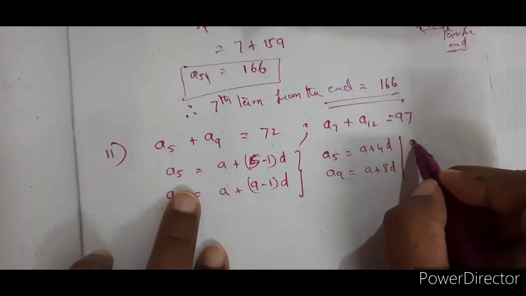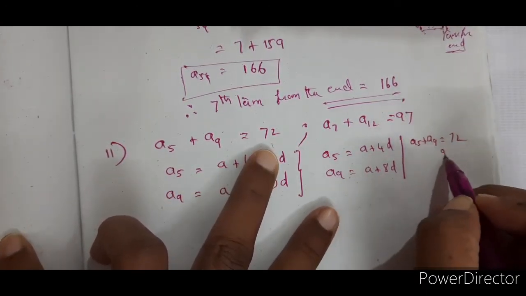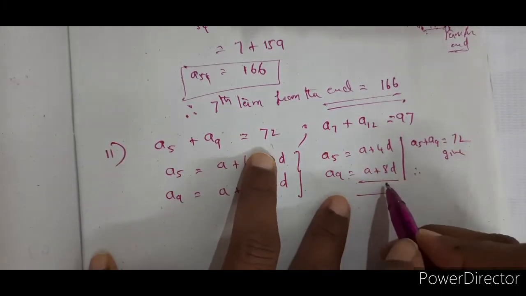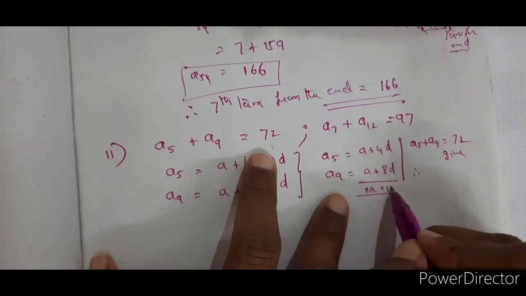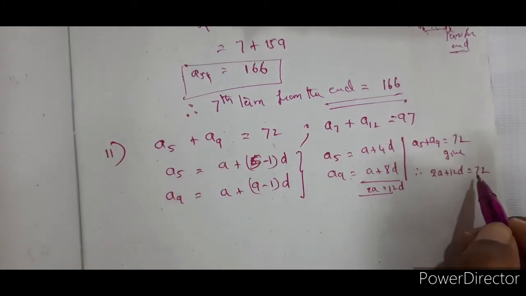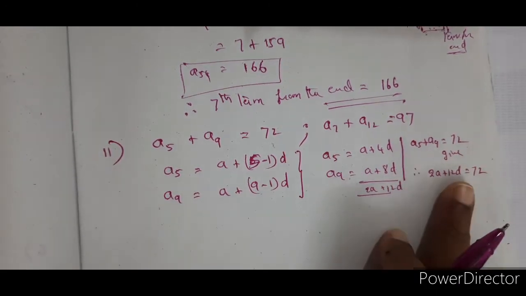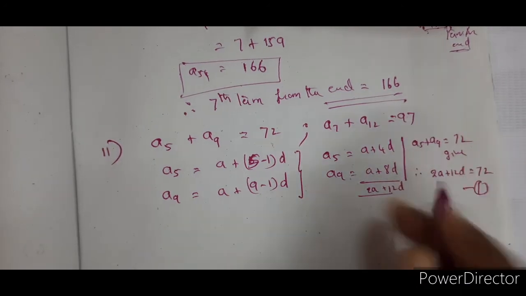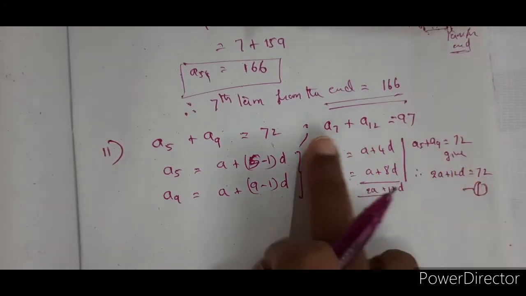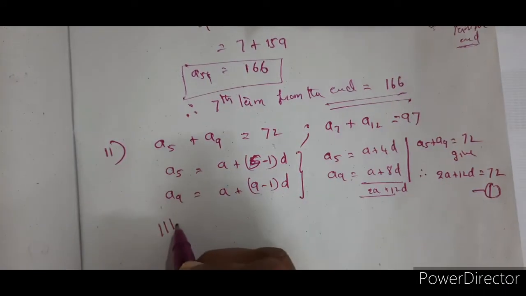And from this, A5 plus A9, which is equal to 72, is given. Therefore, A plus 4D plus A plus 8D: A plus A is 2A, 4 plus 8 is 12D. So 2A plus 12D is equal to 72. We could convert this into the simplest form if needed, but we shall see whether it is necessary. We got one equation from one set of values, A5 and A9. Now similarly, I am not writing all the detailed steps here, but you can write them.